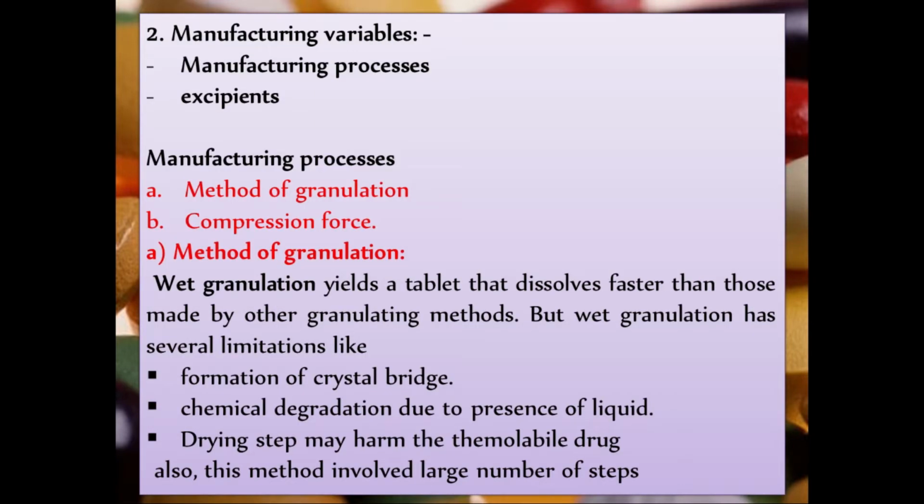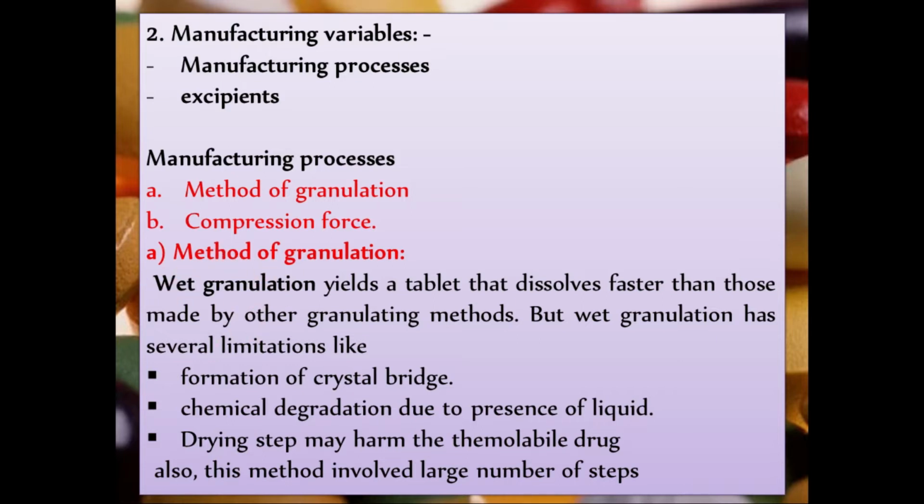Then we'll start with the second factor, that is manufacturing variables. In that, first the manufacturing process, and second the excipients or adjuvants we are using in the manufacturing process. In the case of tablets and capsules, the major manufacturing processes are the method of granulation and compression force. These two will impact your drug absorption. First we will look at the method of granulation. All of you know the different methods of granulation.